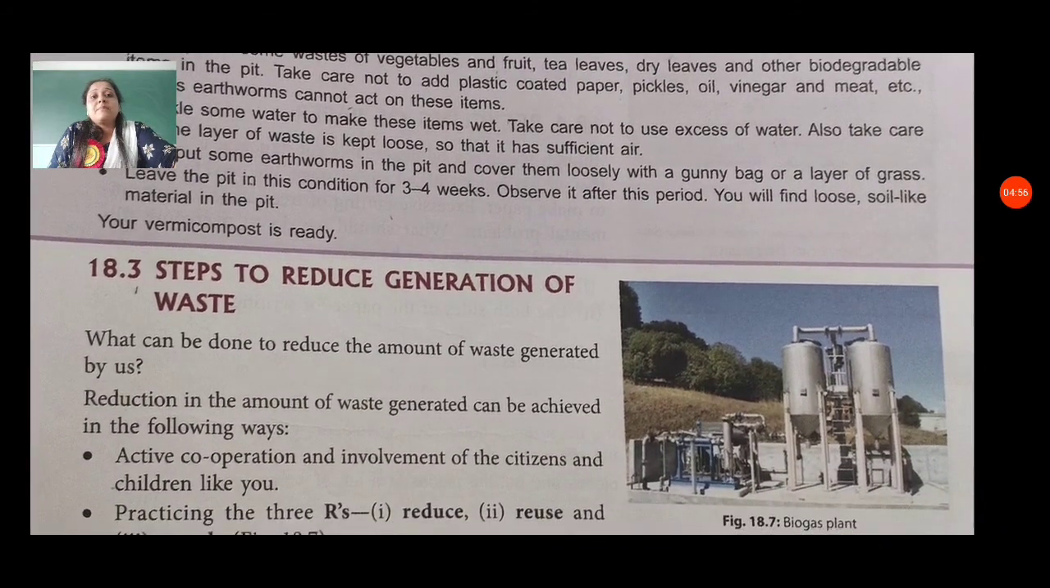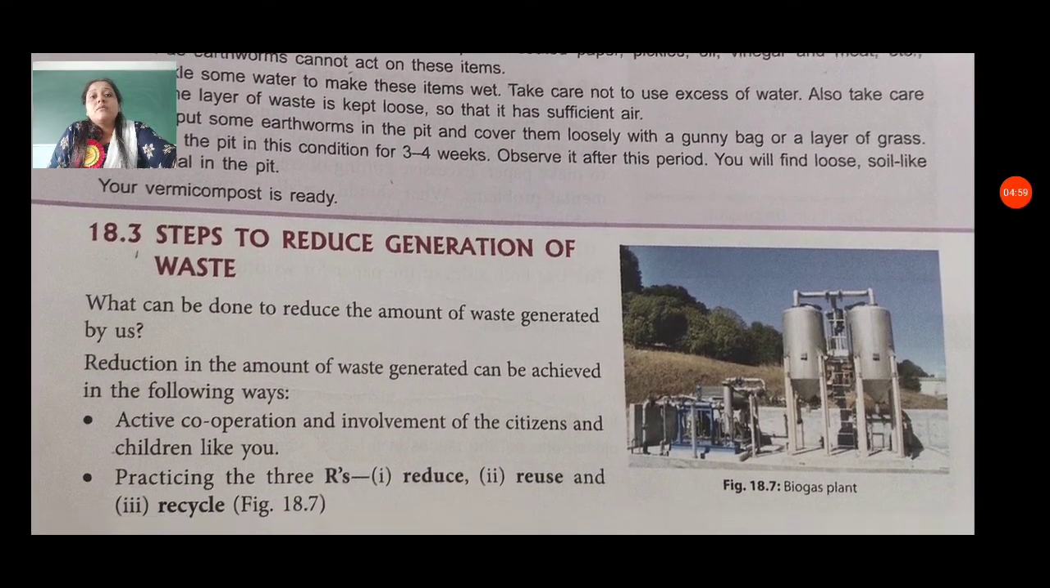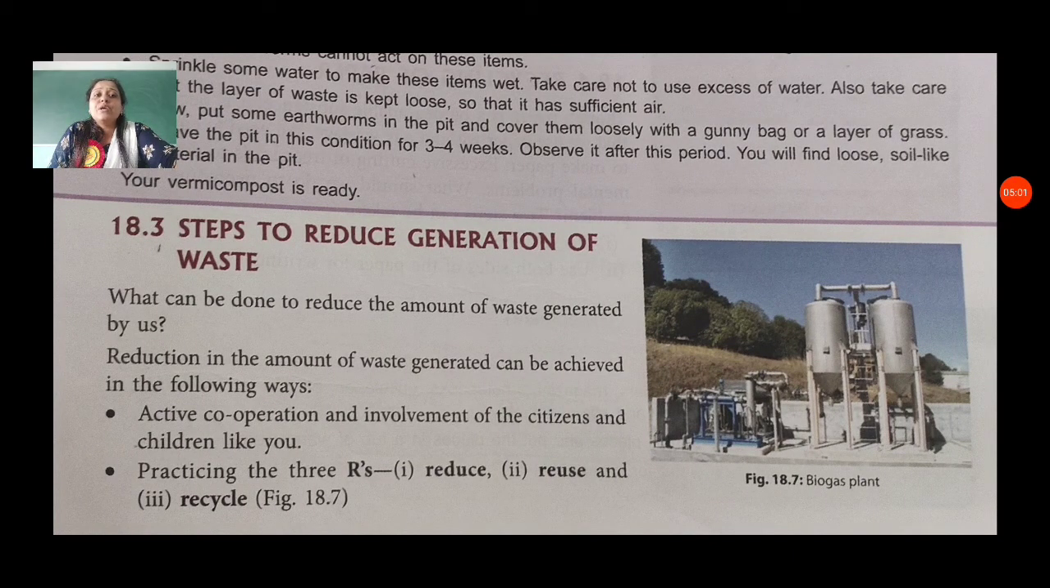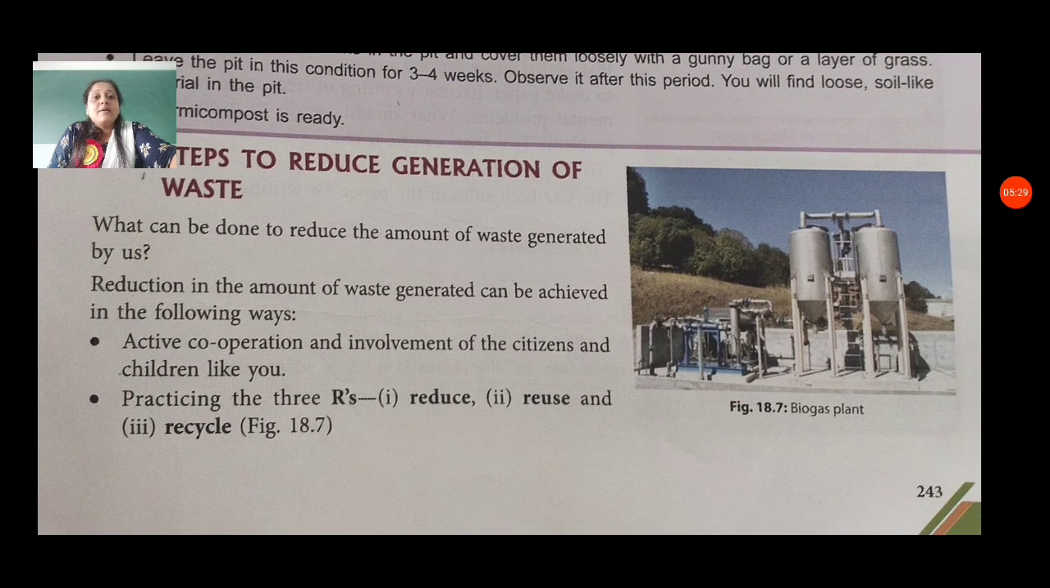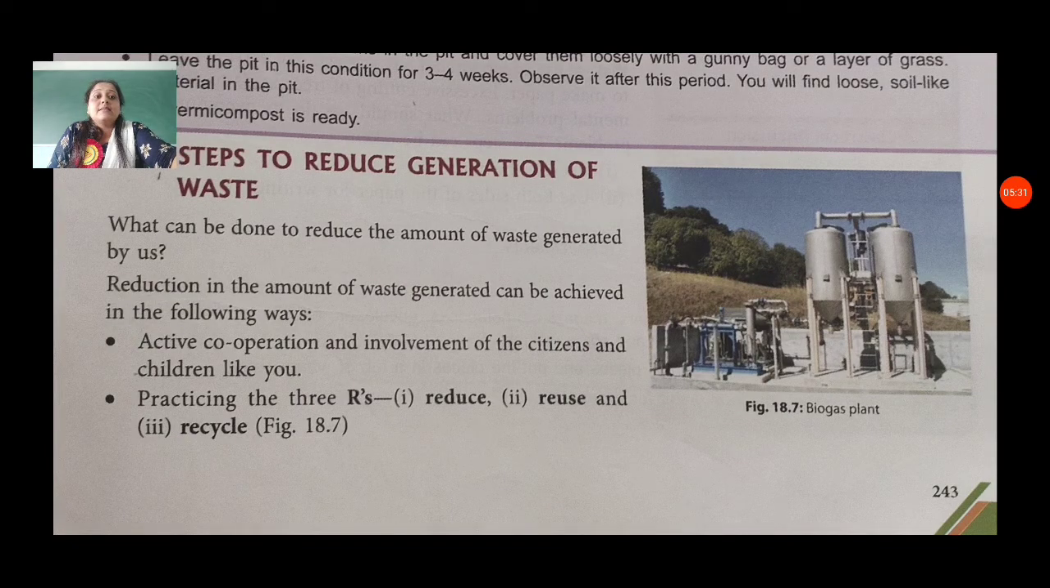Then, steps to reduce generation of waste. What can be done to reduce the amount of waste generated by us? How many steps are available for us? How can we reduce generation of waste? Reduction in the amount of waste generated can be achieved in the following ways. For this, we have some ways available here. Active cooperation and involvement of the citizens and children like you. Participate in the three Rs: reduce, reuse, and recycle.